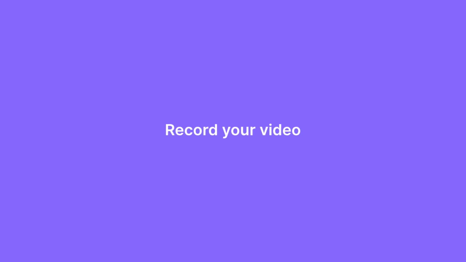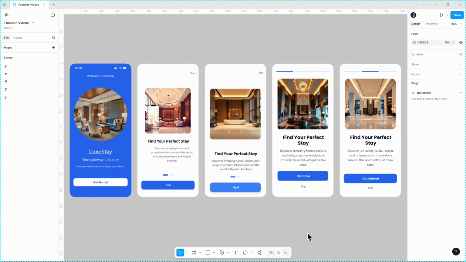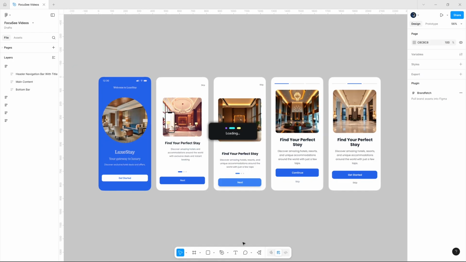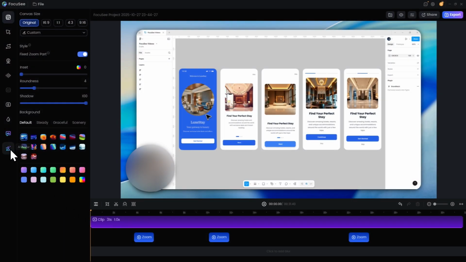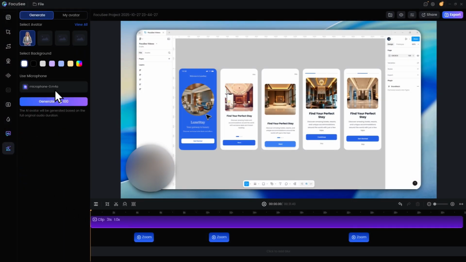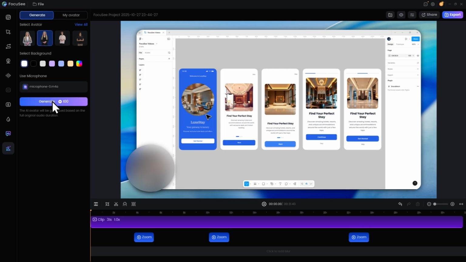Let's see how it works. Step 1. Record your video. Just open Focusy, capture your screen or demo. Step 2. Generate your AI avatar. Browse through the library, pick your preferred look, and click Generate.